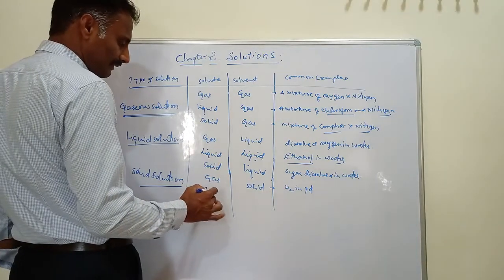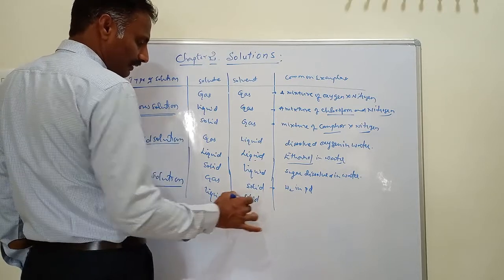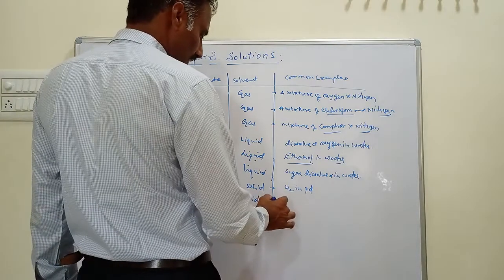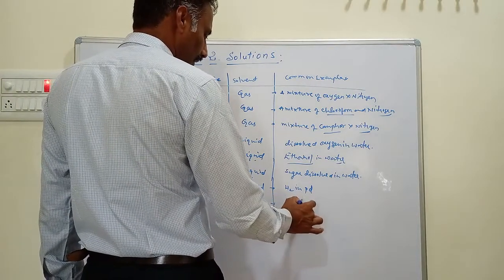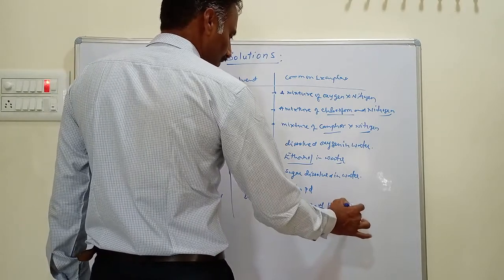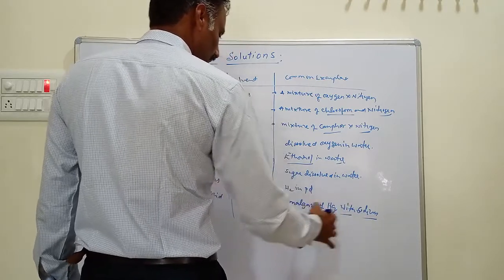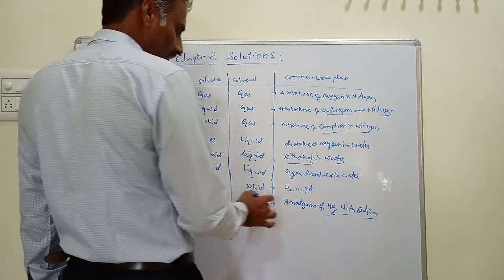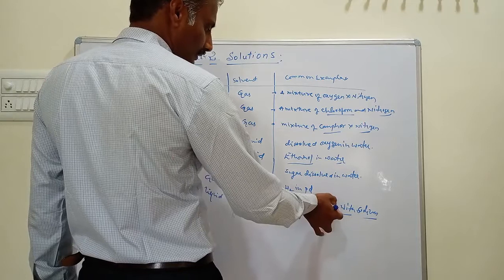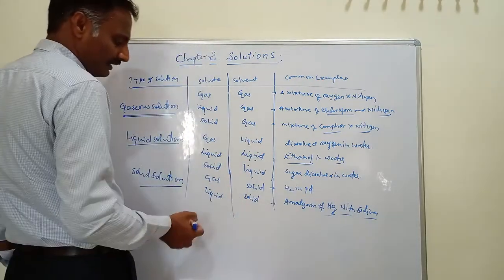Similarly, here this is liquid in solids. In liquid in solids, the best example we are giving is the amalgam of mercury with sodium. Here mercury is a liquid and sodium is a solid. Here, liquid in solid. This amalgam of mercury with sodium is an example of liquid in solids.